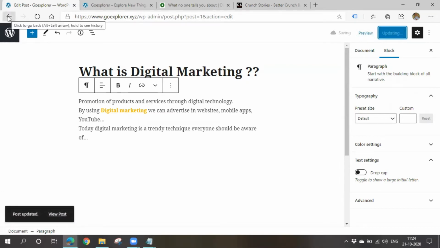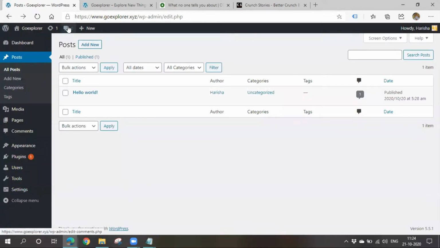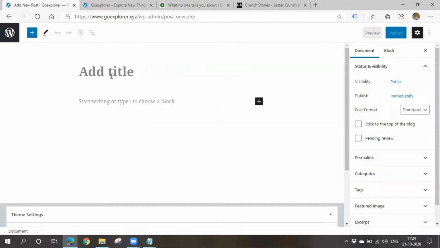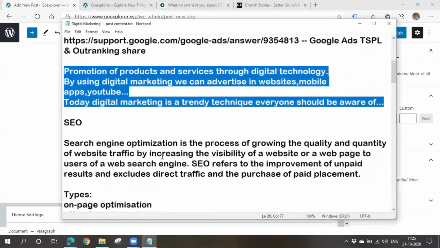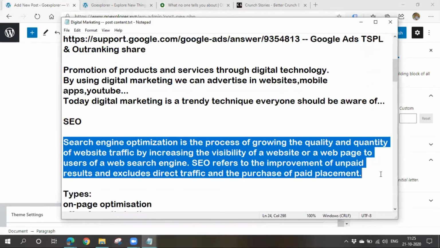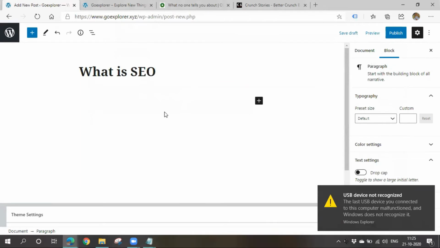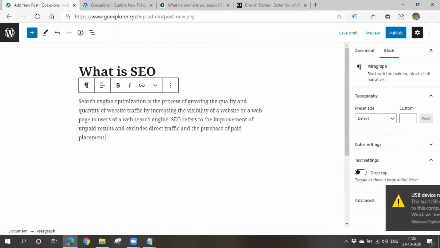I'll go back and I'll start adding new things. Don't worry, if you refresh, you'll get all the updated things. Add new. So I have to write about what is SEO and all of them. Always go for caps in the first letter so that it will look a bit good. Okay, so I'll paste the content here also.